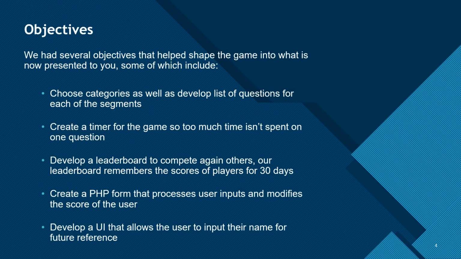Objectives. We had several objectives that helped shape the game into what is now presented to you today, some of which include choose categories, as well as develop lists of questions for each of the segments. Create a timer for the game so too much time isn't spent on one question alone. Develop a leaderboard to compete against others. Our leaderboard remembers the scores of the players for about 30 days. Create a PHP form that processes user inputs and modifies the score of the user. And lastly, develop a UI that allows the user to input their name for future reference.